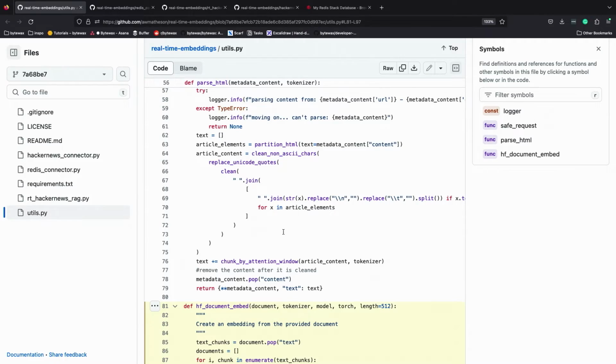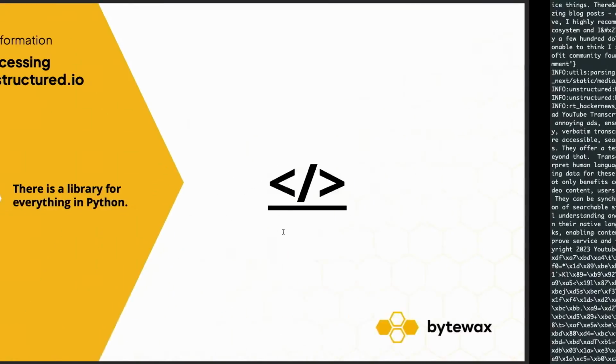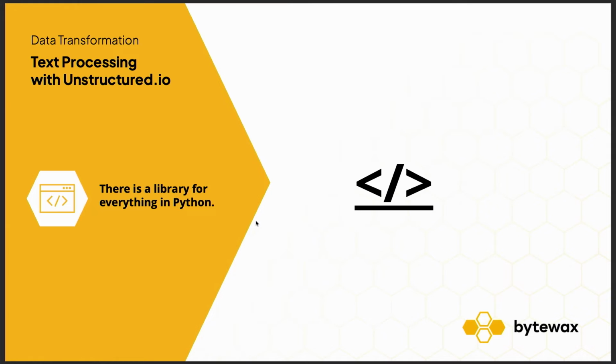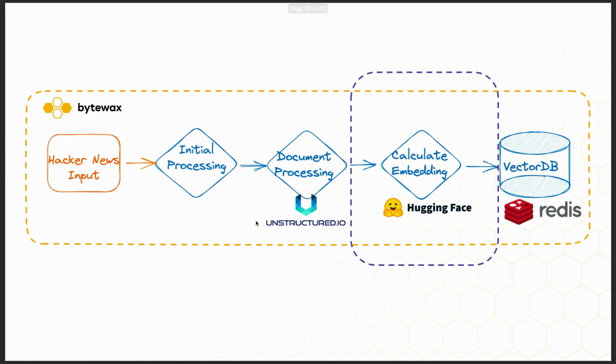So at this point, thanks to unstructured and other capabilities, we reached out to Hacker News and asked what the latest ID is. Now we have a stream of IDs. We send that stream of IDs downstream, and we took those IDs and enriched them by retrieving metadata from the API, which included a URL.